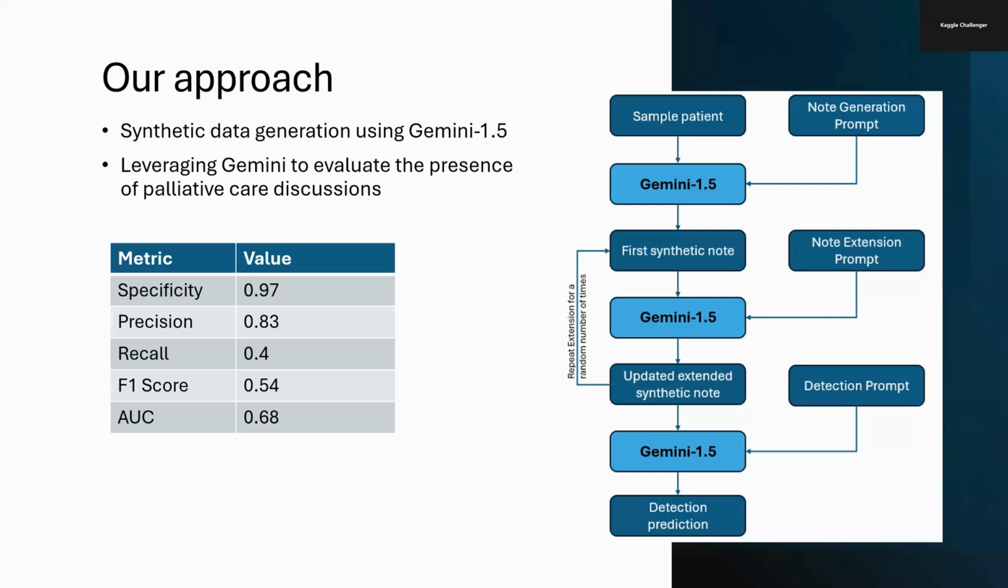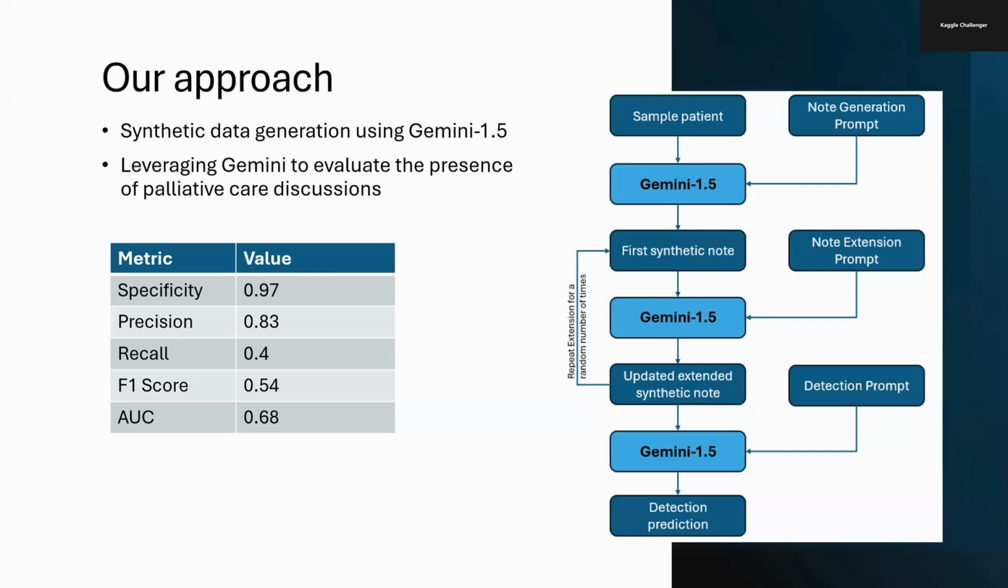When this synthetic data is generated, we go to the next step, which is detecting the presence of palliative care discussion. All the sample synthetic data generated, one by one, go through the Gemini model with a detection prompt, and the idea is to predict yes or no, whether the palliative care discussion is detected by the model in the note or not.